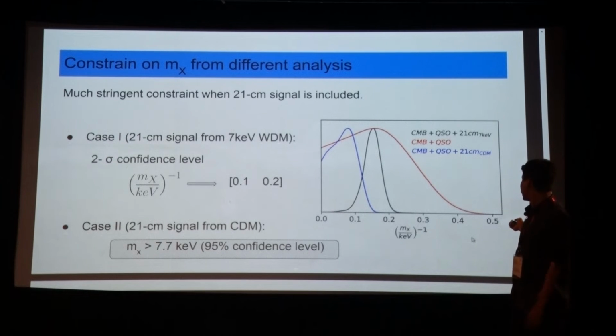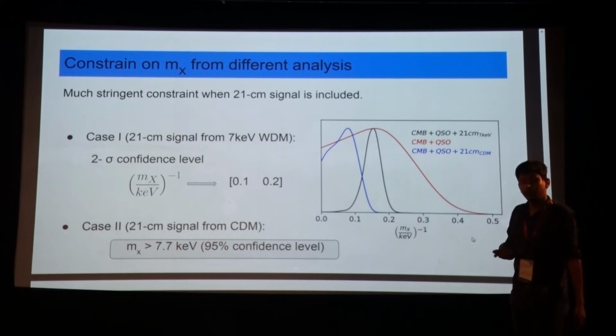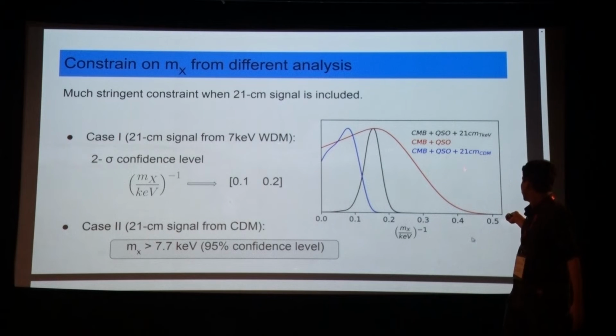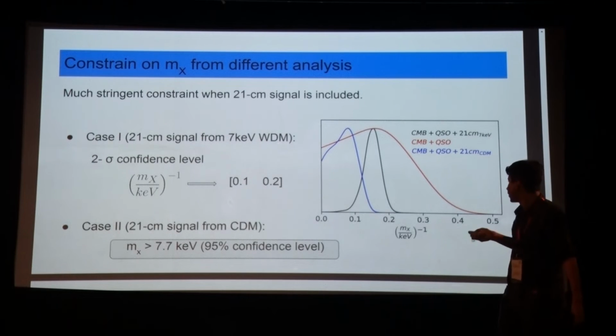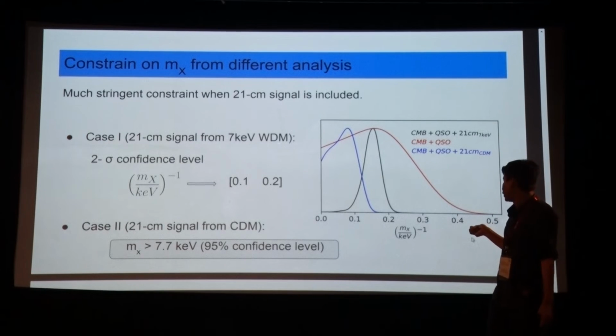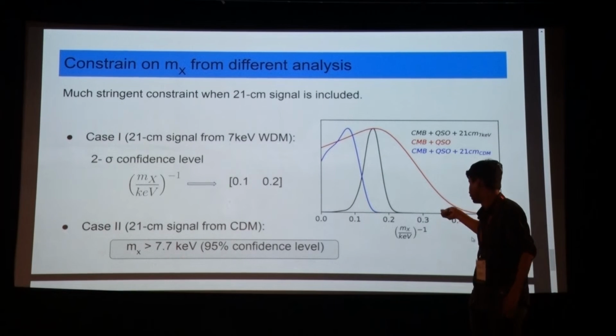Then this black curve is generated when we use the 21 centimeter signal generated from the 7 keV warm dark matter model, and the blue one, which is probably our main interest, is coming from the CDM. When we use the 7 keV warm dark matter model, the MX inverse comes out close to what it should be, basically around 7 keV.